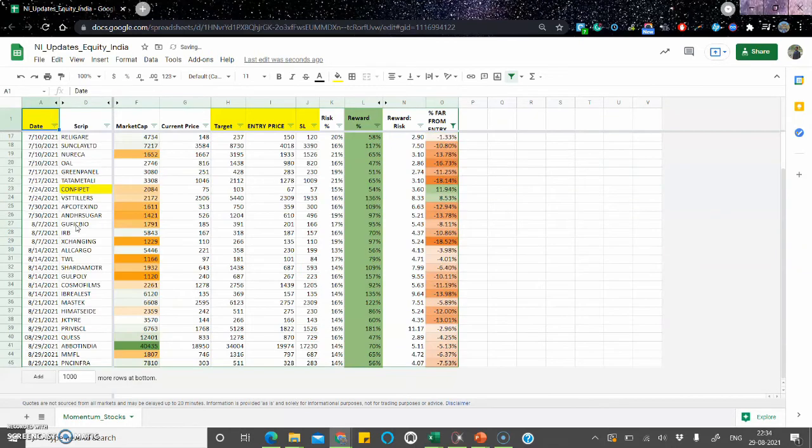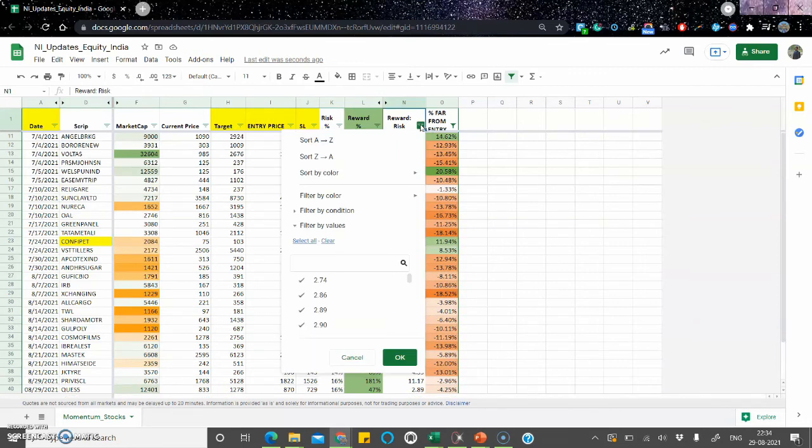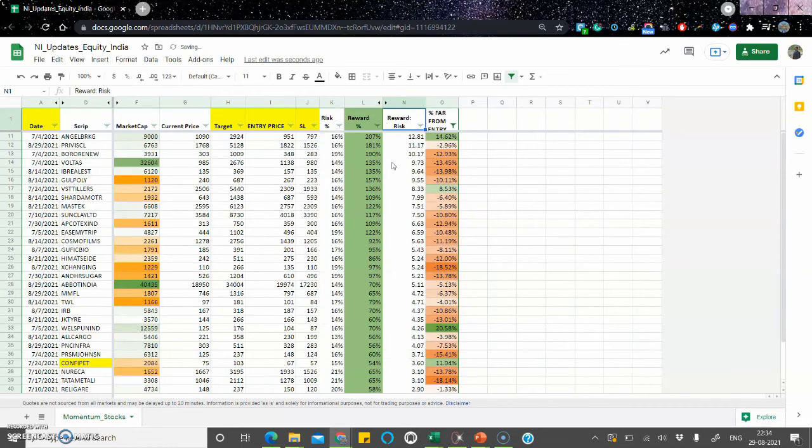This week there have been some additions. So these are the new additions this week: Privi Specialty Chemicals, Quest Corp, Abbott India, which is a large cap stock, Forgings, and PNC Infra. You can also search stocks by sorting on reward to risk ratio, and find stocks with a higher reward to risk ratio. Right now I can see that Privi Specialty Chemicals is one stock which has a high reward to risk, and it is near the breakout.